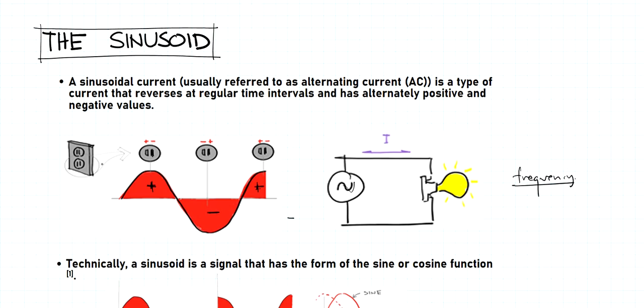Okay, so if we have this wall outlet right here, let's say reversing current, then let's say here's our wall outlet, and at some point in time, let's say here's the positive, and then the other one is negative.